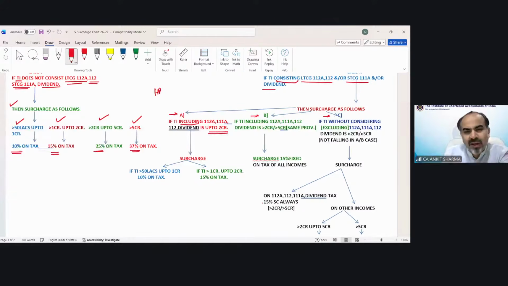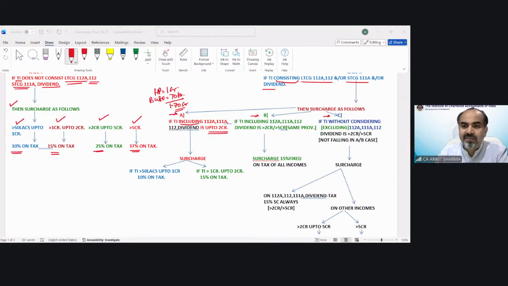Suppose your house property income is 1 crore. Your business income is 70 lakh. Total income is 1 crore 70 lakh. So can you tell me in which case this will fall? In the example I have written, suppose your house property income is 1 crore, your business income is 70 lakh, your total is 1 crore 70 lakh rupees. So in which situation will this fall? This is up to 2 crore. So if your income is up to 2 crore, let me see the answer.